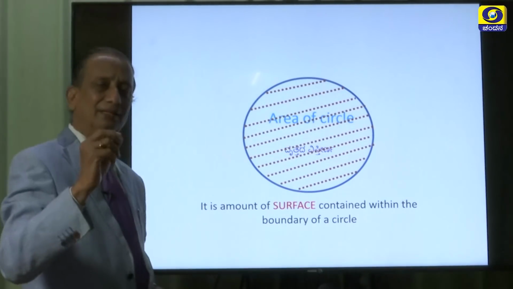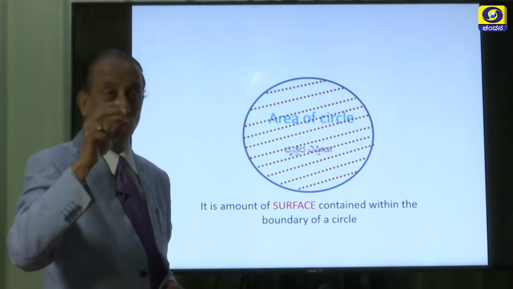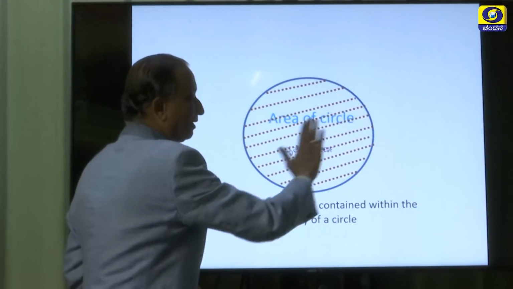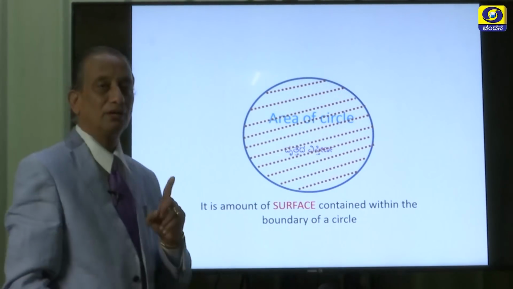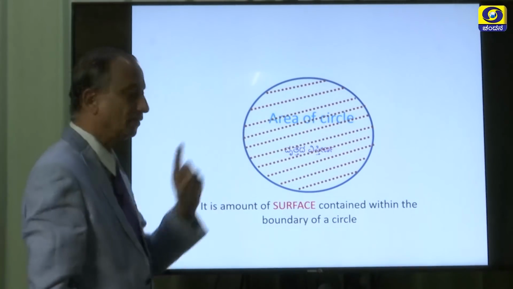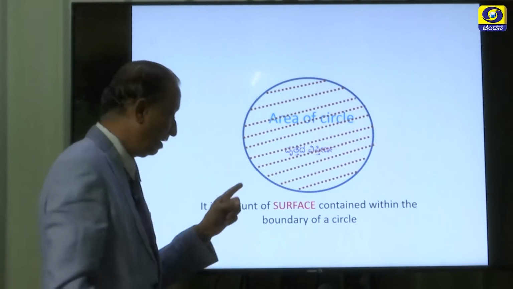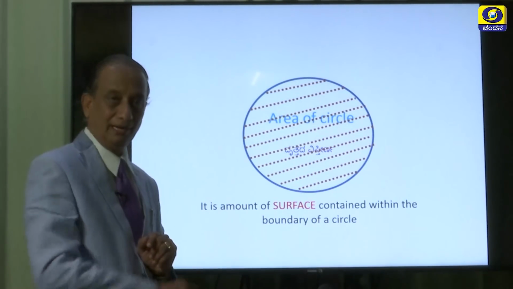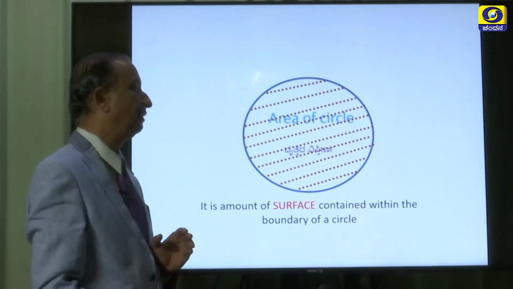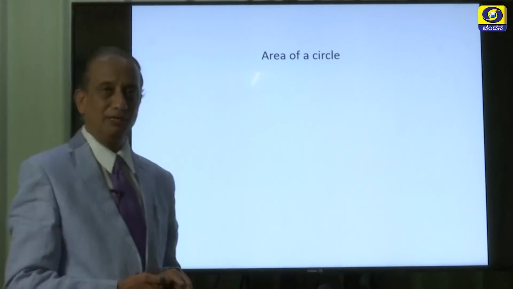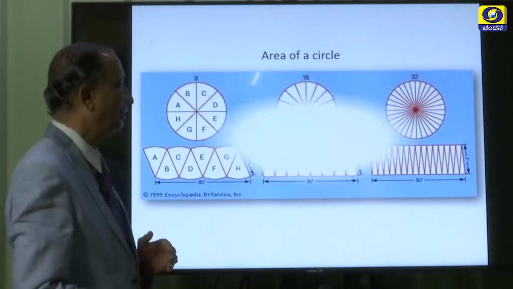Surface means anything which has only 2 dimensions, that is length and breadth. So, we wanted to find out how much surface is there in this closed curve. For that, we use the concept of area. So, area of a circle is nothing but the extent of the amount of surface contained within that closed curve, the circle itself. Let us try to find out a suitable formula for the area of a circle.